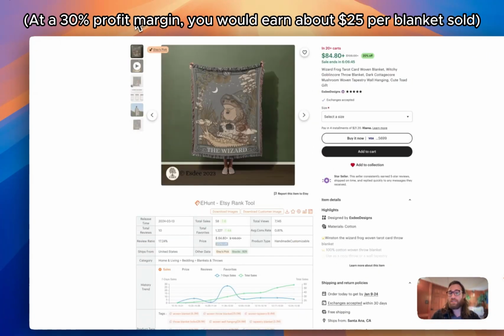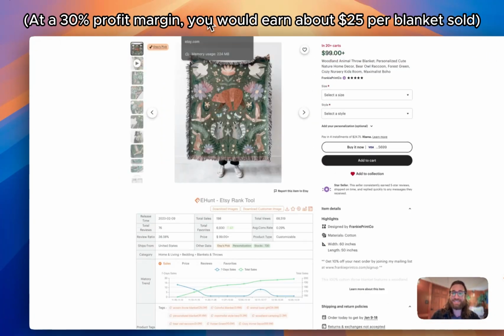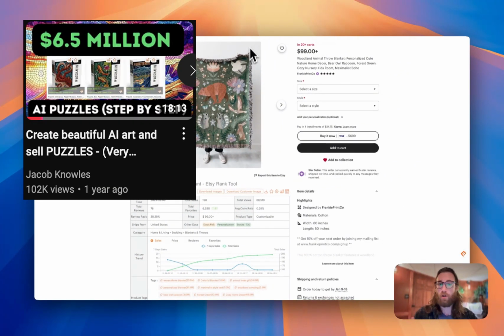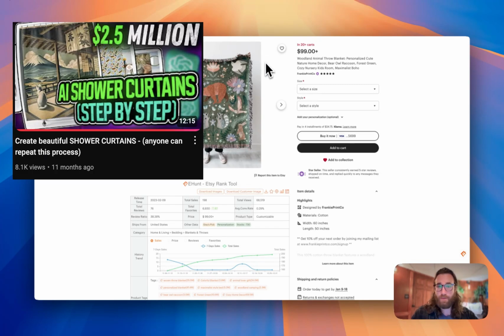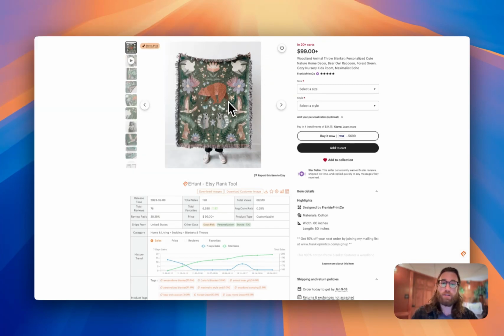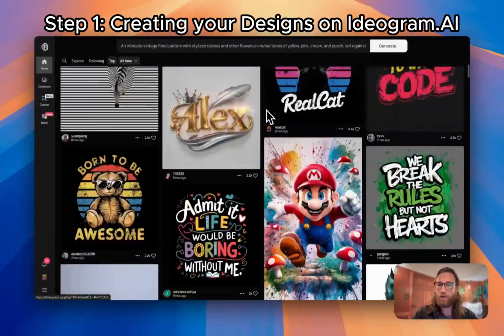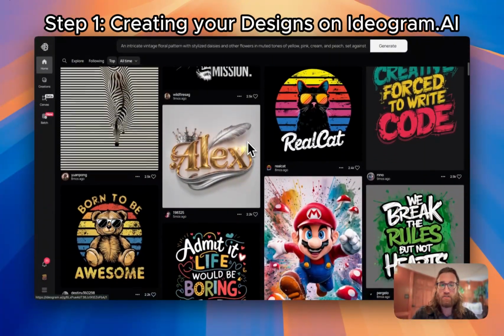So all of these are examples of winning blanket designs, and I'm only going to focus on blankets in this video, but be sure to check out my other videos if you want to see puzzles or shower curtains or any other types of products that we can recreate using artificial intelligence. So I'm going to jump over to Ideogram, and you can see here that on the homepage, you're going to get a lot of inspiration for designs.